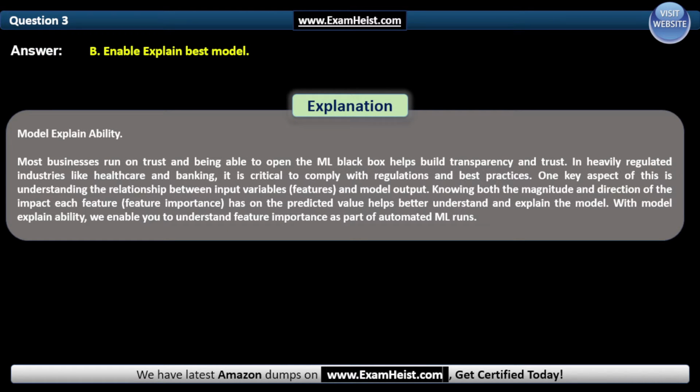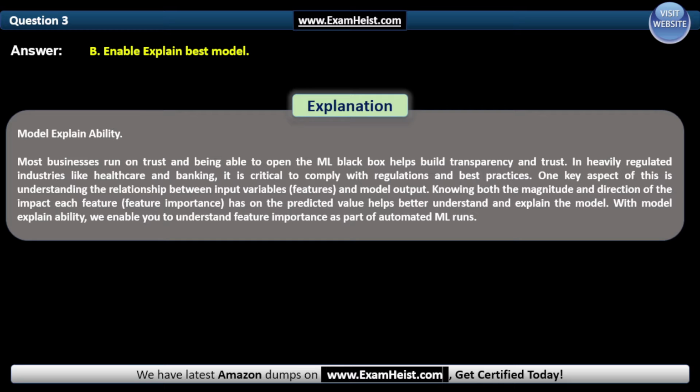Most businesses run on trust, and being able to open the ML black box helps build transparency and trust in heavily regulated industries like healthcare and banking. It is critical to comply with regulations and best practices.